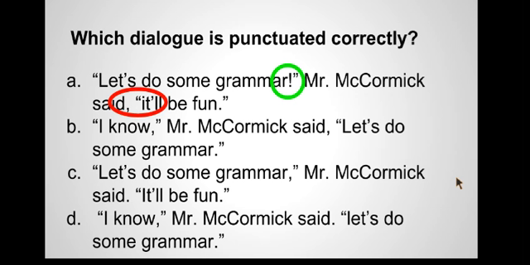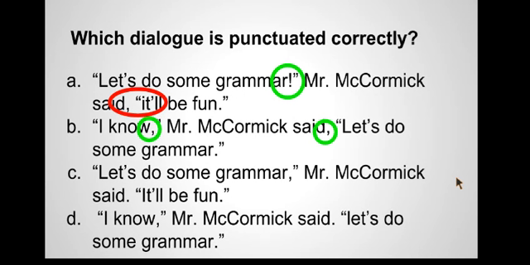Let's take a look at B. "I know," Mr. McCormick said, "Let's do some grammar." So I'm looking at that and I'm noticing I know that could be a complete sentence, but it's probably not. And my suspicions are confirmed when I see that there's a comma there, and also there's a comma after said. So that means the situation I have here is that I put a tagline in the middle of a sentence.